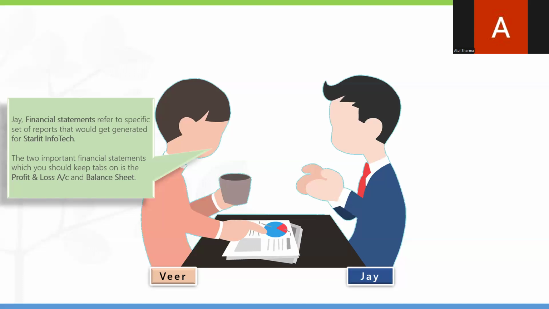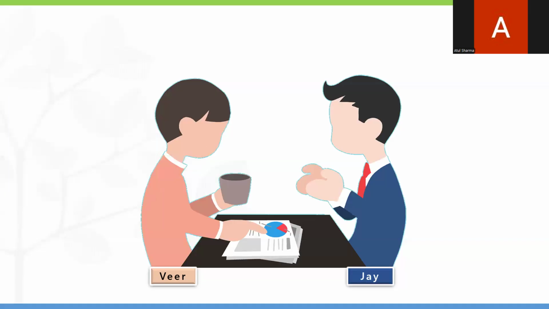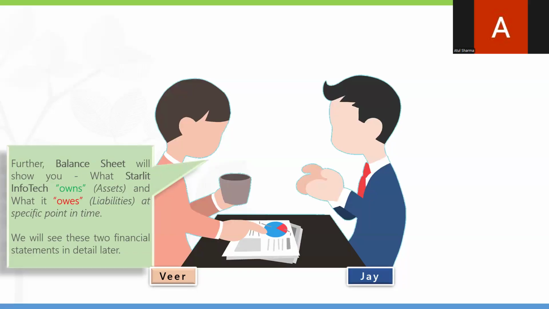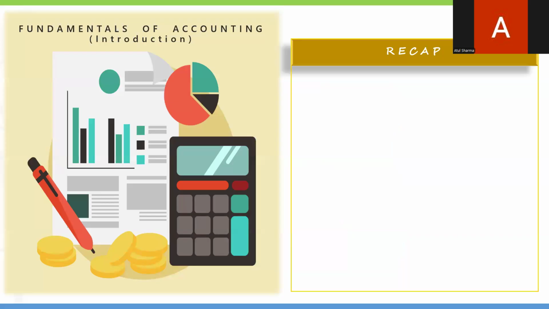You can see the two important financial statements you should keep tabs on are the profit and loss and the balance sheet. These are the main important things. These two reports exist for each and every business, and through them we understand the profit and loss and the balance sheet of the company, assets and financial reports. This is what we explain in detail, like Veer explaining to Jay how the profit and loss statement shows for the company and the balance sheet, which covers the assets and the liabilities. The same thing Mr. Jay explained.